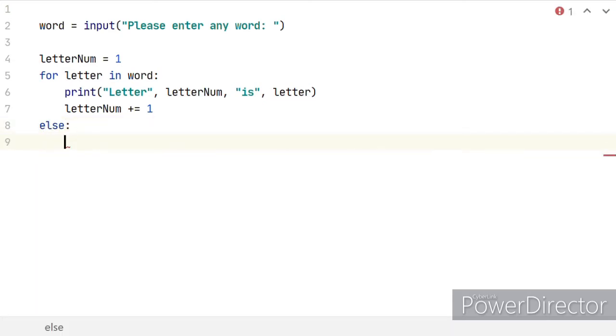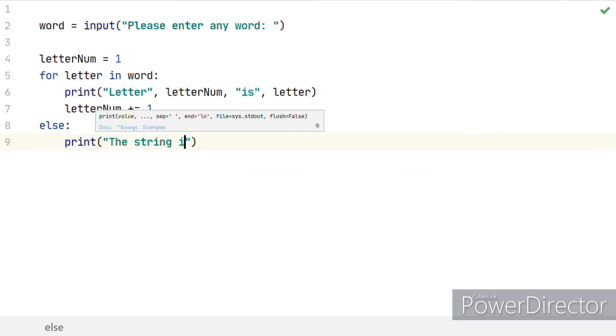So else is used outside the for loop, not inside it. Inside the else code block, we will print "the string is blank," or you can even say "you didn't enter anything." You are just giving a message to the user, making them aware of the mistake they are making.